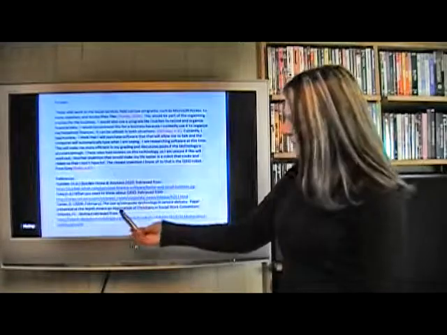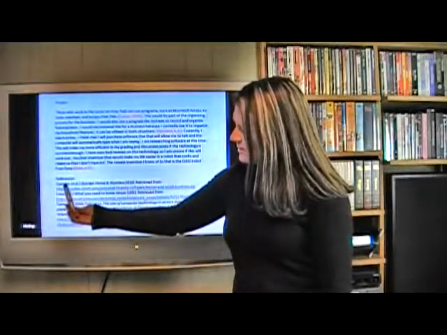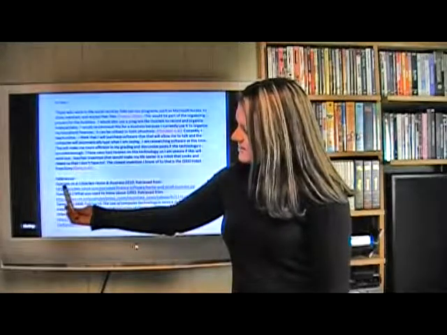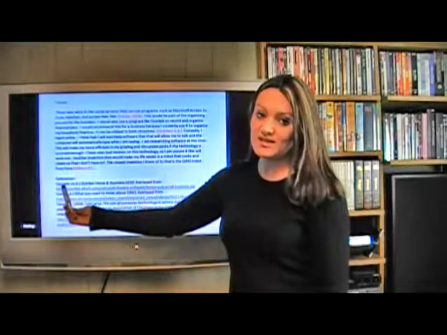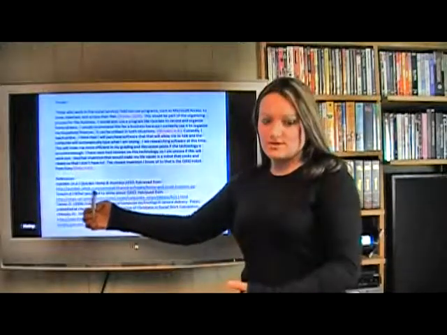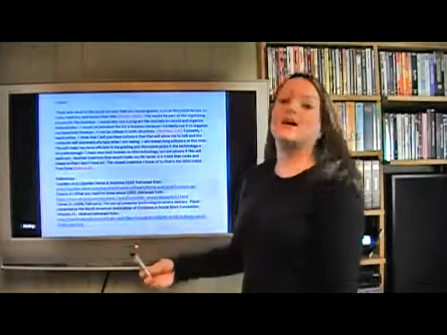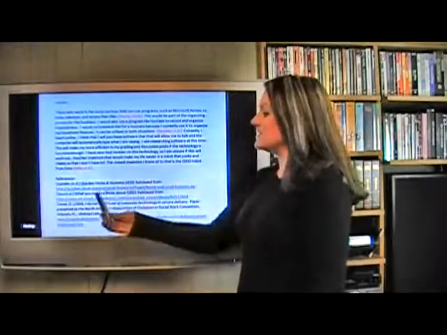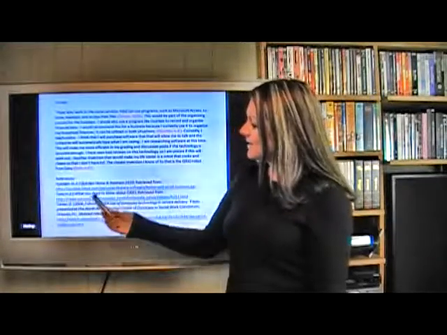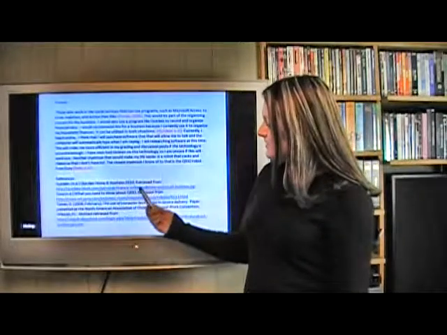So what I did was I used Quicken as the author, because they are the ones that have it on their website. There's no person's name listed as the author, but they obviously wrote it for their website. So there's Quicken, there's no date, and then the title of the page, and then where it was retrieved from.